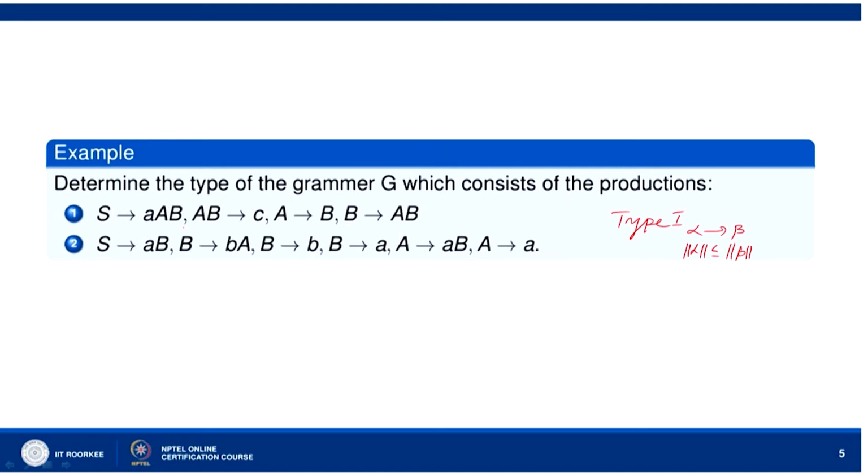Okay. So, here you can see we have this A B goes to C. So, length of A B is equal to 2, length of C is equal to 1. So, A B goes to C does not follow this rule: length of alpha less than or equal to length of beta. So, this first case is not of type 1 grammar. Is it of type 2 grammar? In type 2 grammar,